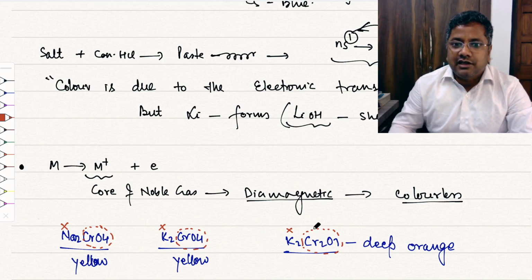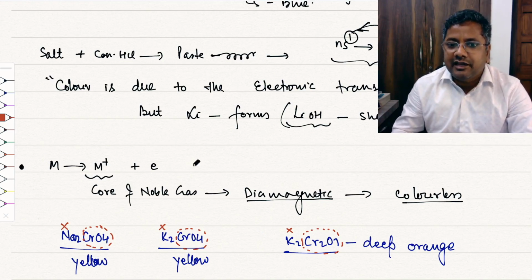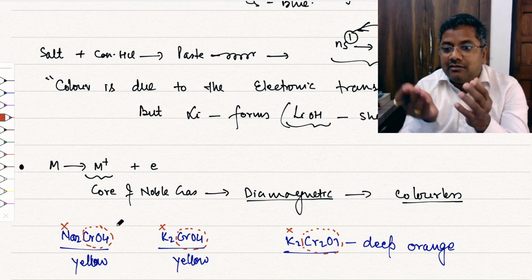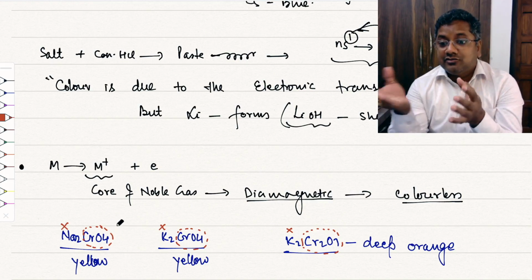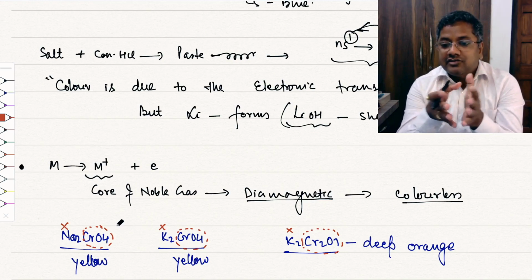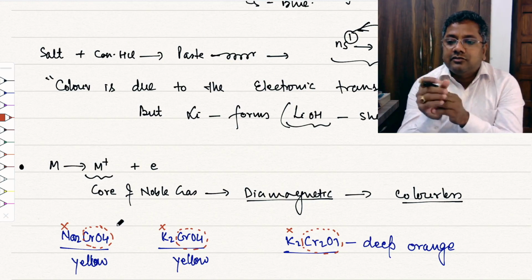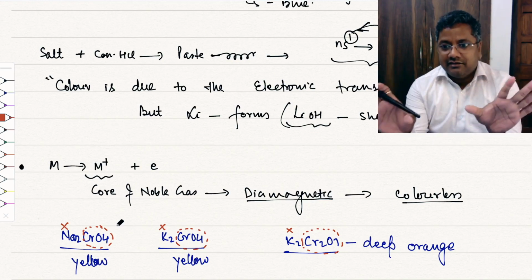So this is the color and magnetic behavior. All are diamagnetic due to the metal, but a compound may be paramagnetic due to the other anion, right? So we have to carefully analyze case by case. We cannot say that none of the compounds of the first group is paramagnetic. The ion is diamagnetic, right?